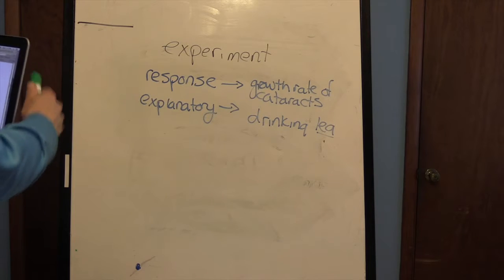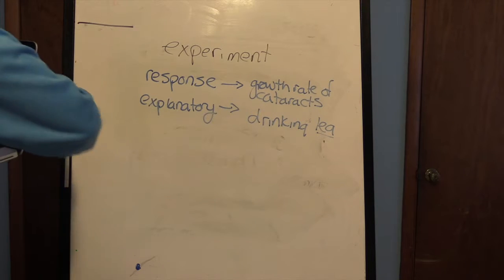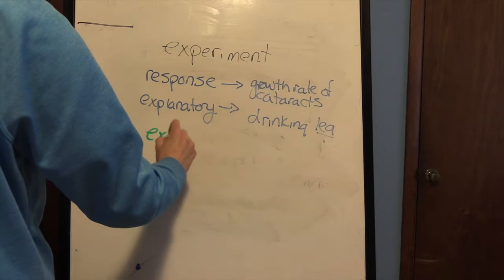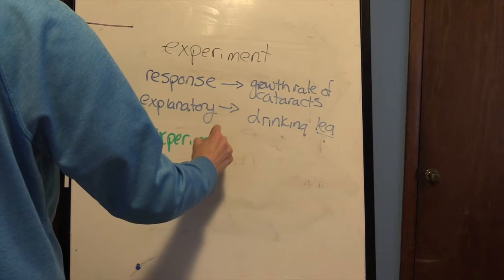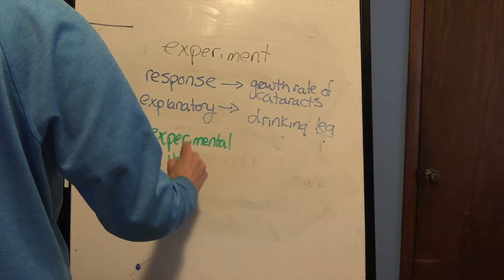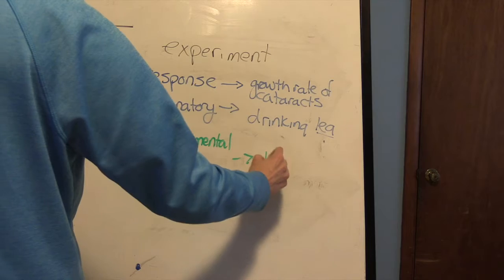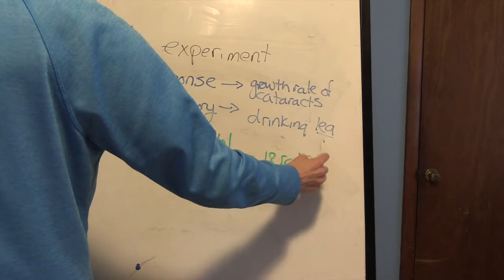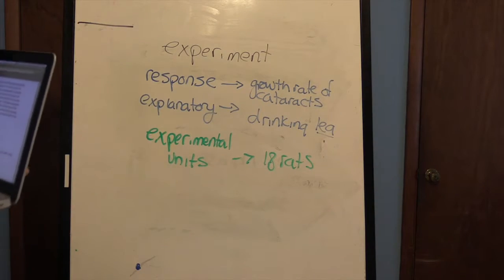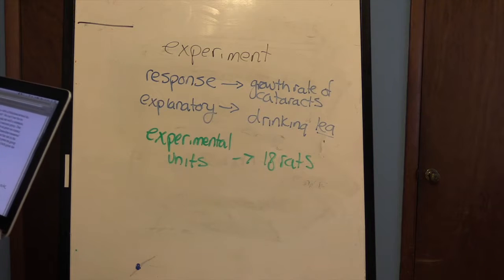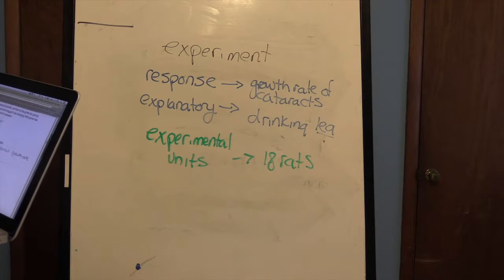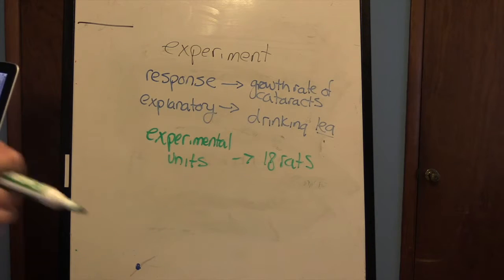What are the experimental units? Again, this is just vocabulary. Experimental units. Those are the 18 rats. Okay? It's just another word for subjects. All right, just another word for subjects. What are the treatments?